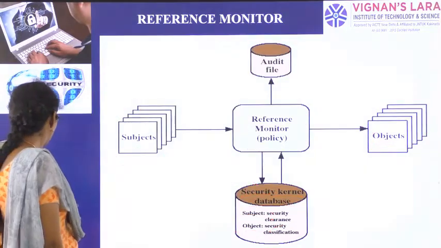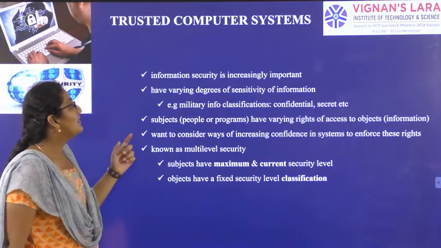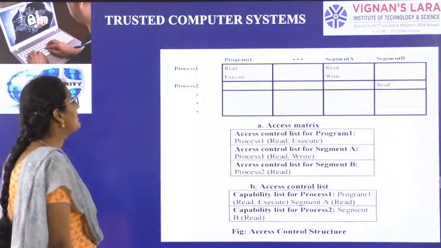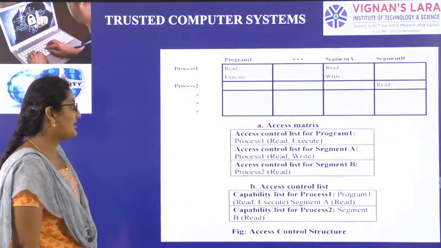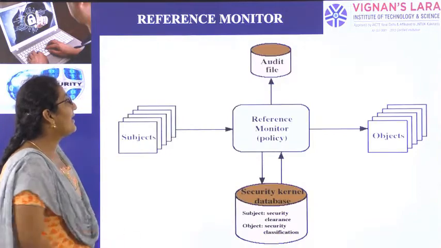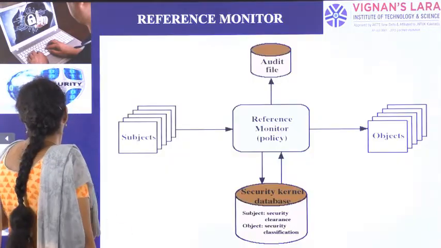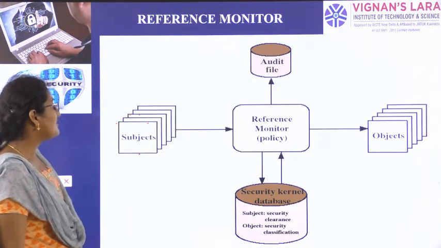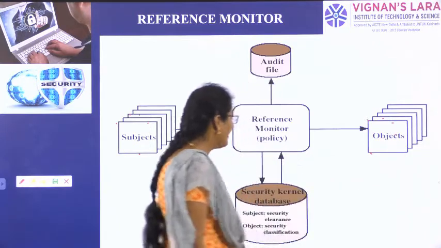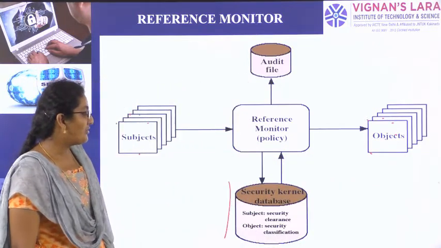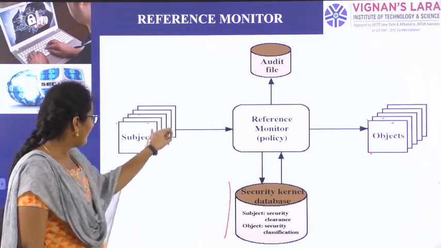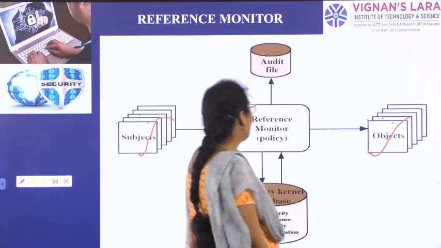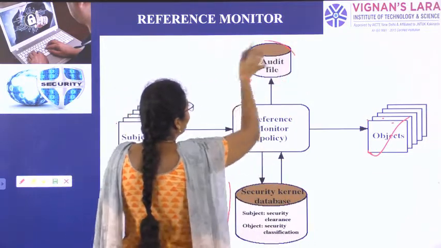So let us see, in trusted systems, highly sensitive data is given high importance and high security. So we are constructing the access control structure, the access matrix. Finally, the reference model: all the people are treated as subjects, all the information is treated as objects. We have a database where we should have security clearance on programs and people, and security classification on information, and finally, by taking all these things, an audit is done.